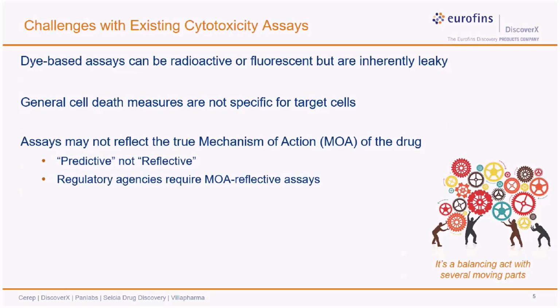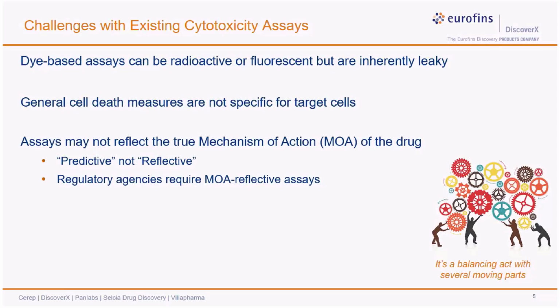Now then there are assays which are not reflective of the true mechanism of action. For an ADCC assay, the endpoint should be quantitation of the target cell death. But rather than measuring target cell death, these assays measure a signaling event happening in the effector cells when they engage with the target cells through the antibody. Thus, these assays are considered predictive and not reflective of the true mechanism of the assay, and often referred to as surrogate assays.